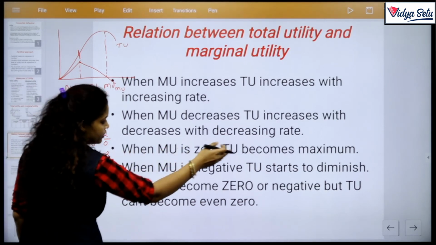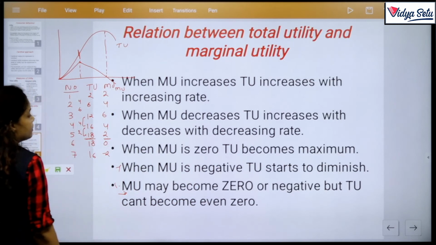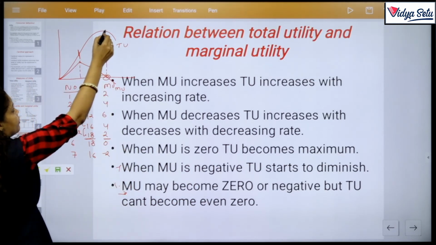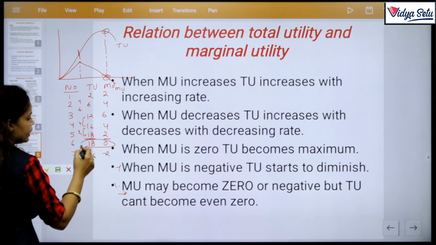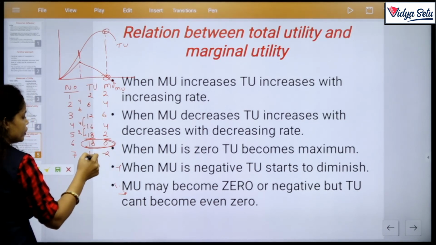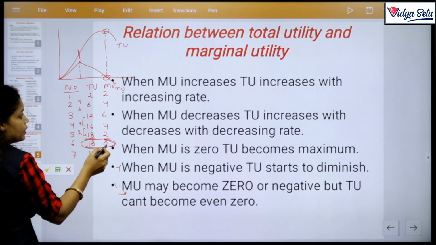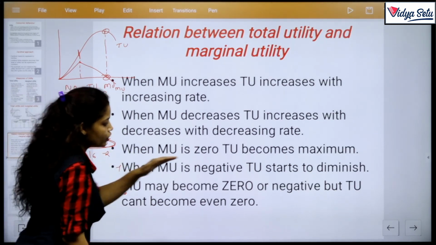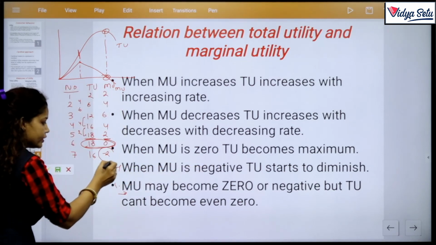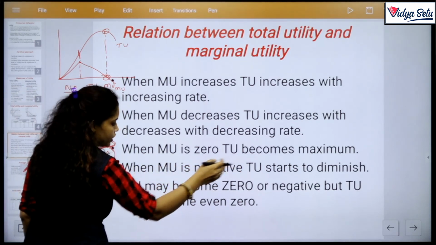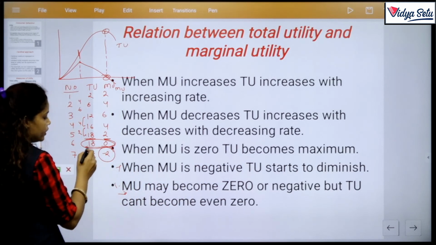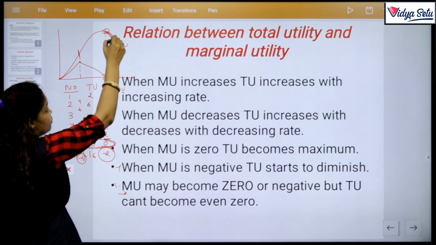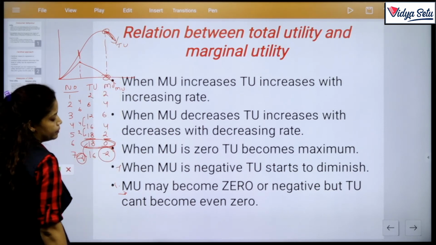Next one is MU is 0, TU becomes maximum. MU is 0, TU at maximum point, correct है क्या? बिल्कुल correct है, because in the series of TU 18 is maximum and the MU is 0 here. When MU is negative at this point, TU starts to diminish. Clear? 18 to 16, minus 2. MU negative, TU starts to diminish.